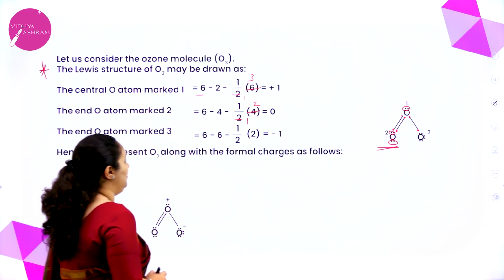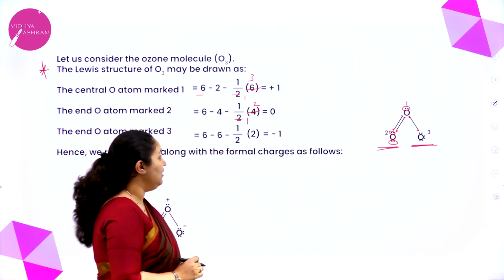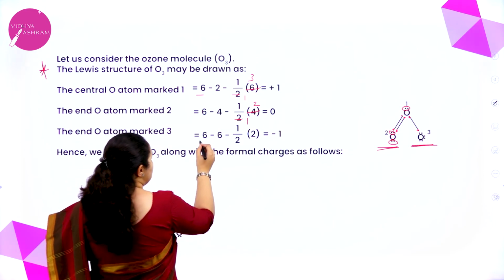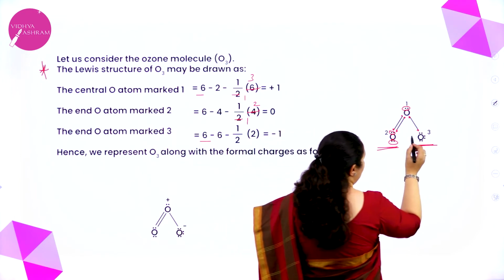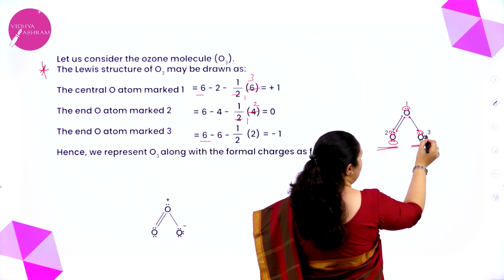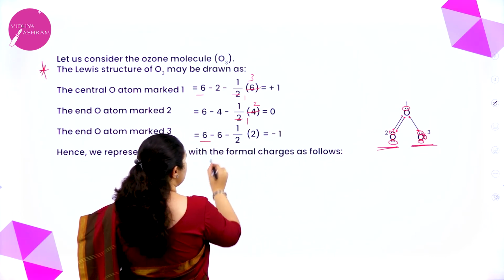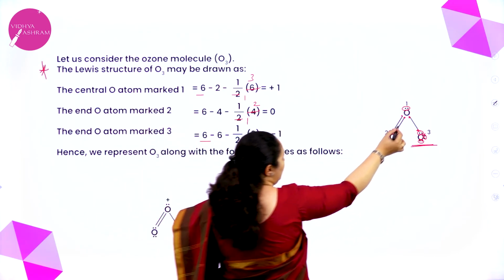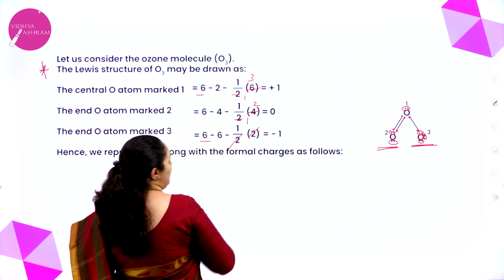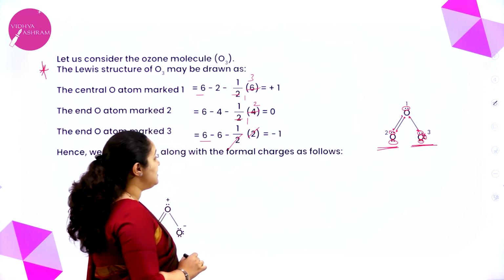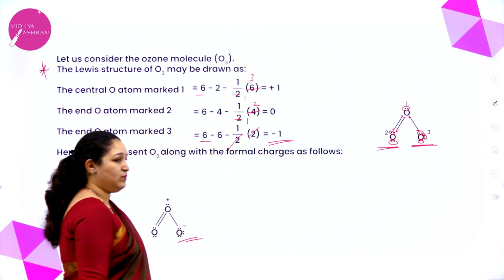Similarly, the end oxygen which is marked as 3. Okay. 3 here, 6 valence electrons. How many lone pairs of electrons are there? You have 3 lone pairs, that is 6 lone pair electrons. So minus 6, minus half into how many are involved in bonding? 2. 2 and 2 get cancelled. So minus 6 minus 1 is minus 7. 6 minus 7 is minus 1. So it gets a charge of minus 1.